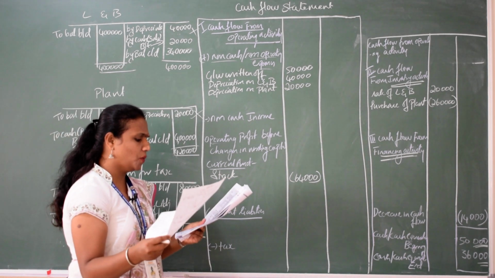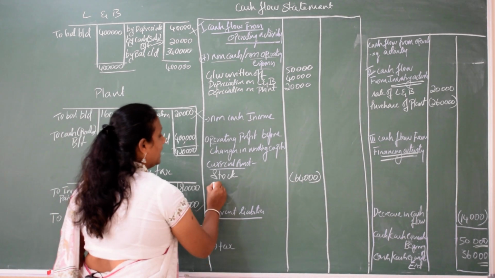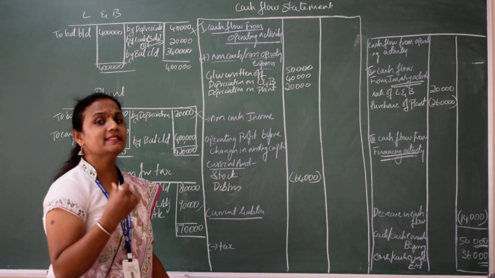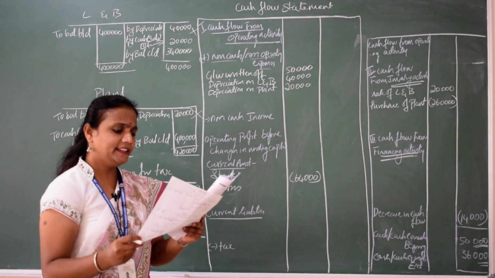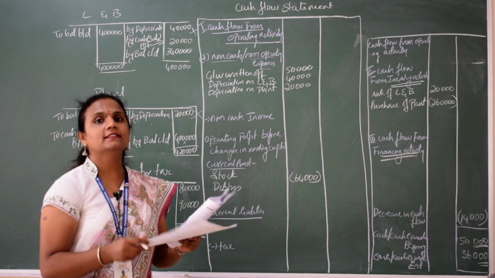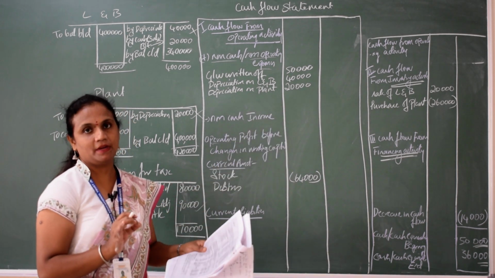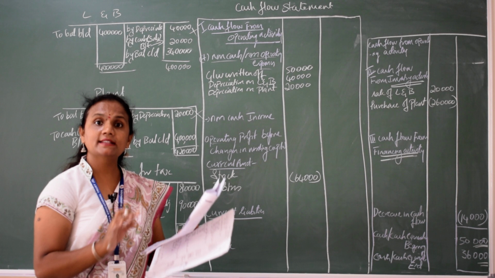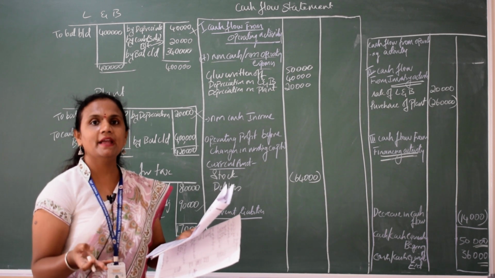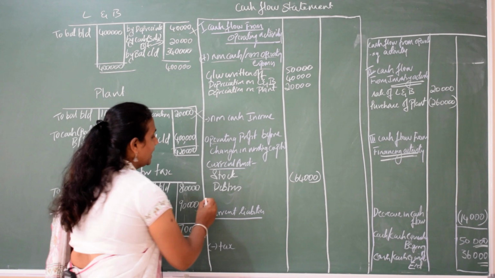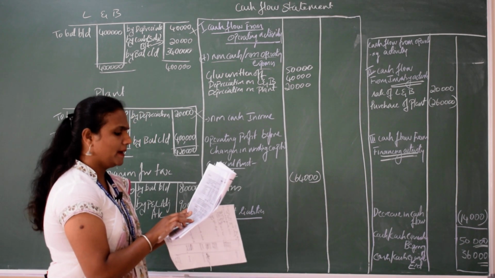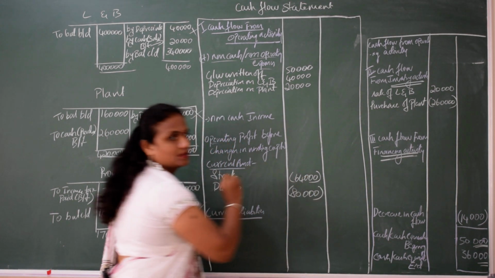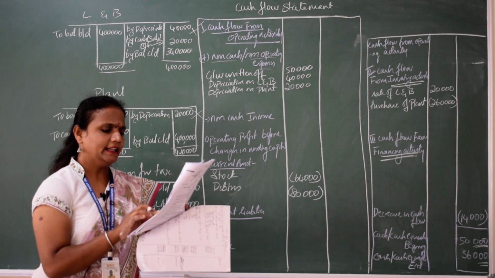Then after stock, what is the next asset you have? Debtors. Again, debtor is a current asset. What is happening with debtor? You can see the debtor is increasing. Again, that has a negative impact on cash flow statement. When asset increases, cash decreases. So from 3,20,000, it has increased to 4 lakh. So what does it mean? Cash is going out. So again, you have to write debtor by how much? Debtor by 80,000. Again, it has a negative impact, 80,000.